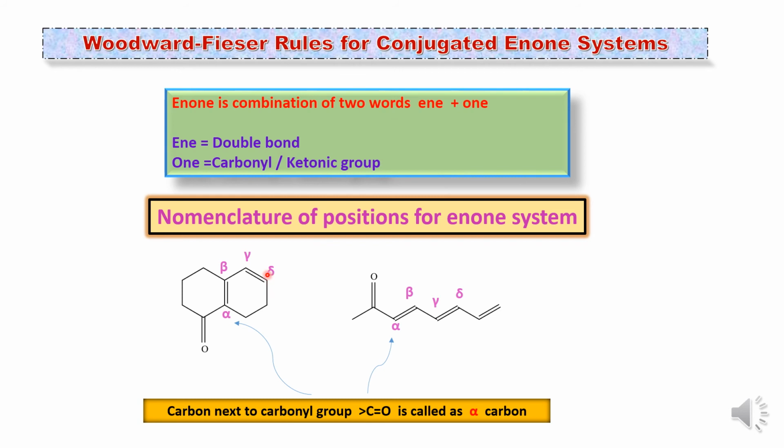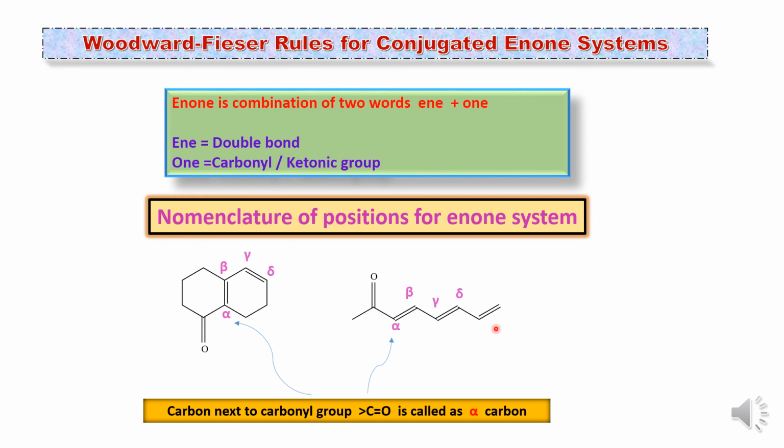So according to that, we have to give the nomenclature for the conjugated system. It starts from the carbon next to the carbonyl group, that is alpha carbon, then comes beta, then comes gamma, then comes delta, like this. So this is the cyclic enone system.